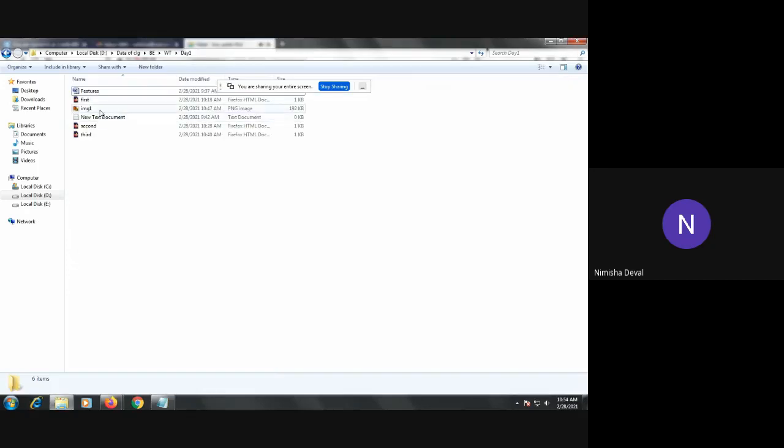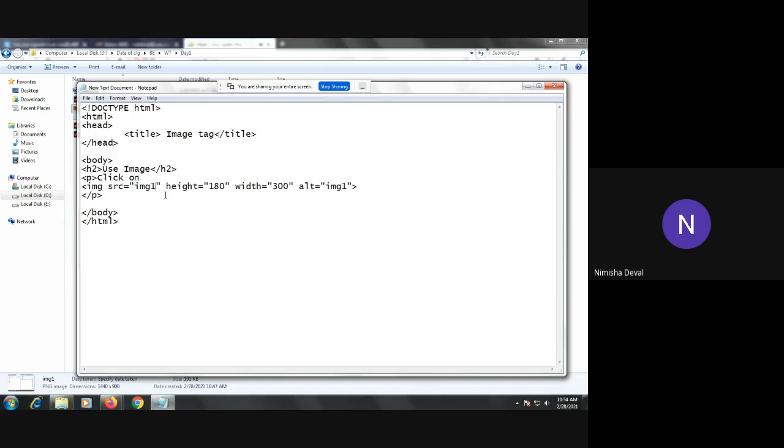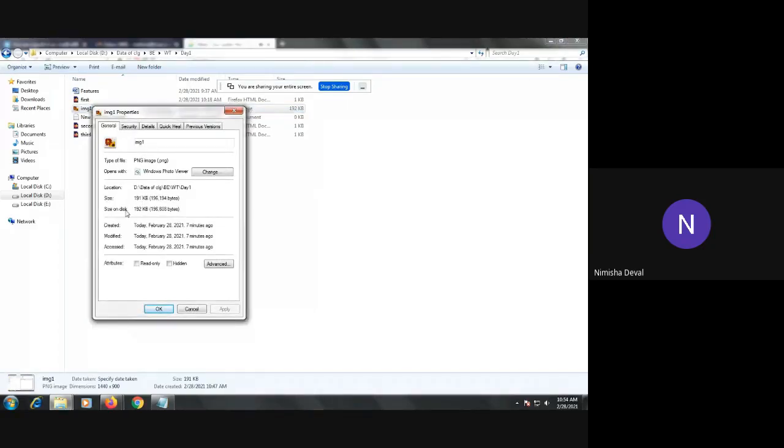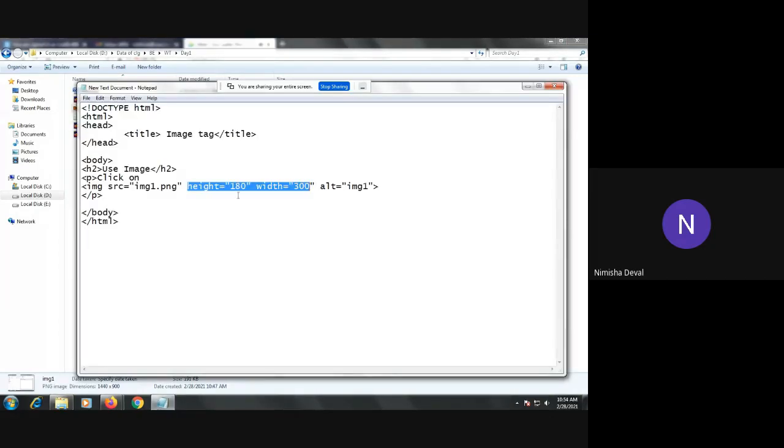Okay, so first I will copy the name. This is the PNG image, so I will write here PNG. If JPG is there, you have to write here JPG. Now see, this image has height and width. You can see here in the properties the size of that image. According to that you can set it. Right now I will keep it like this only. Whenever you want to change it, you can change it.